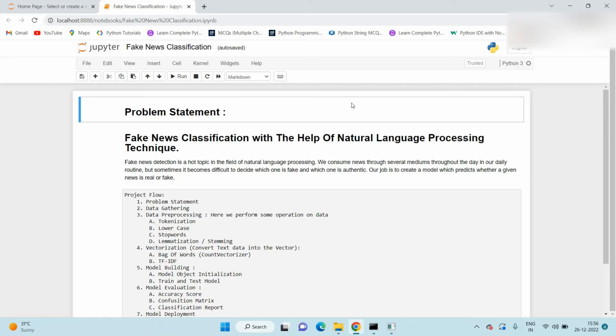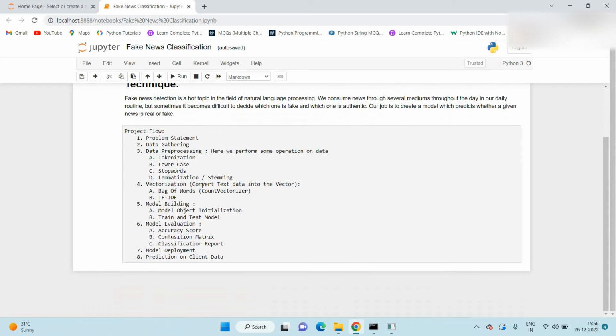Fake news detection is a hot topic in the field of natural language processing. We consume news through several mediums throughout the day in our daily routine. But sometimes it becomes difficult to decide which one is fake news and which one is authentic. Our job is to create a model which predicts whether a given news is real or fake. So this is our problem statement for this project.